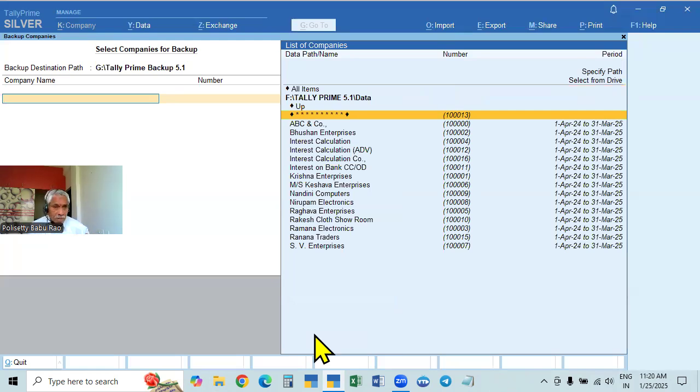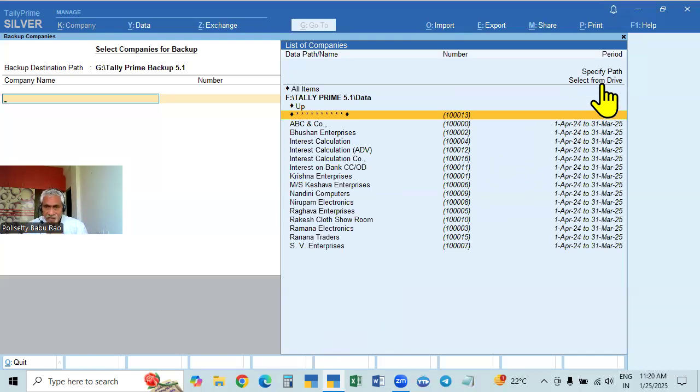Sometimes the same company, we may take the backup too. Suppose the company work is completed before evening. When it is completed, we may take the backup at the end of the day for all the companies in which we work. Or sometimes, once the work is completed, we can immediately take the backup. If you have entered some more data before evening, you have to take the backup again. That's why take the backup in the evening for all the companies in which you work, and